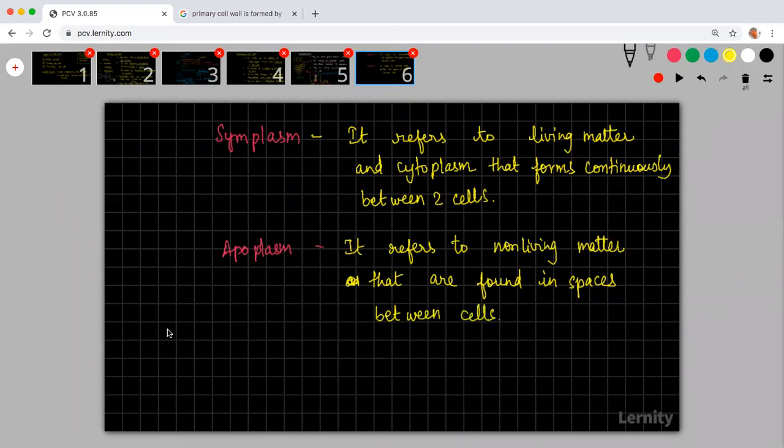When you are having cells, let us say I'm not talking about multiple cells, I'm just talking about these three cells. Let us say these three cells are connected with plasmodesmata.